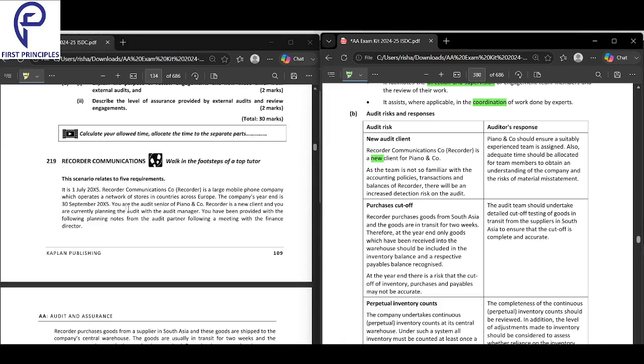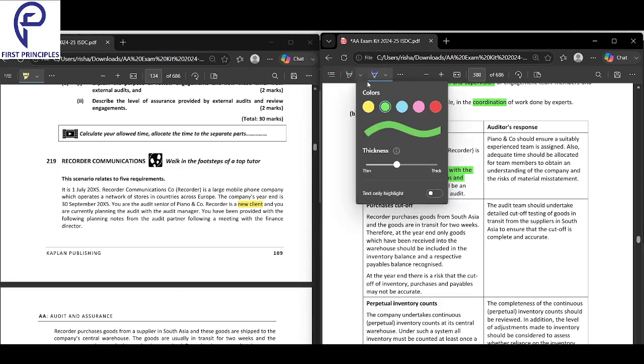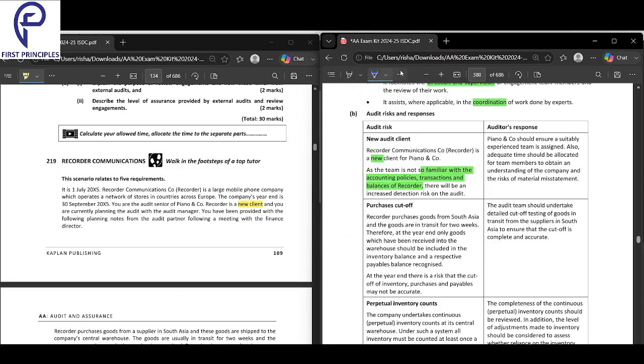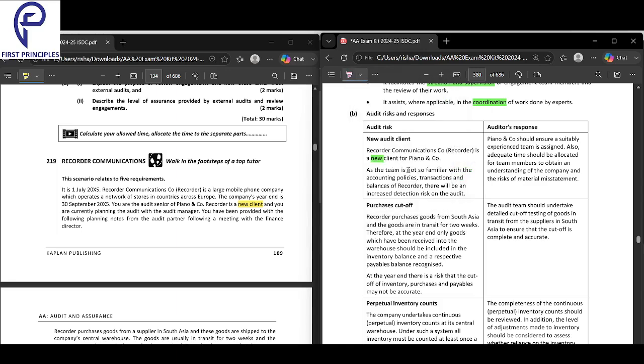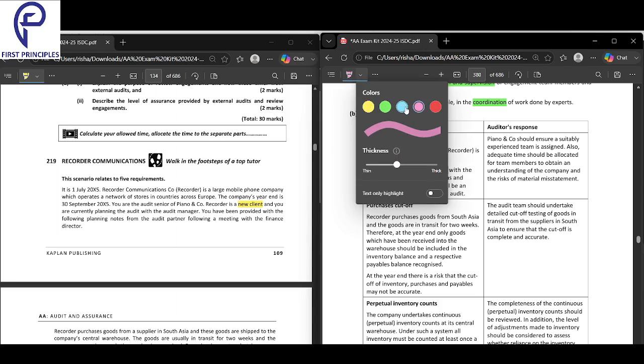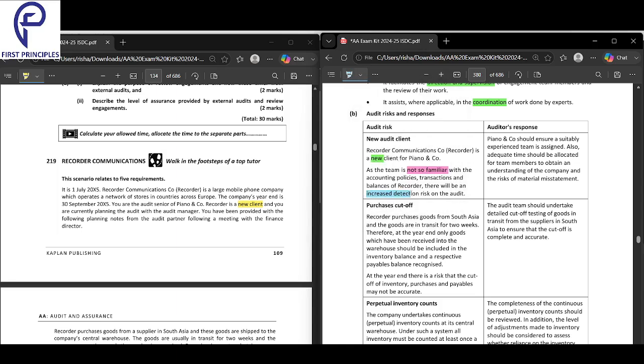As we can see here, it's a new client for you. So whenever there's a new client, there are a lot of problems initially because you're not familiar with the accounting policies, transactions and balances. The team is not so familiar with them. There is an increased detection risk. What is the solution over here?